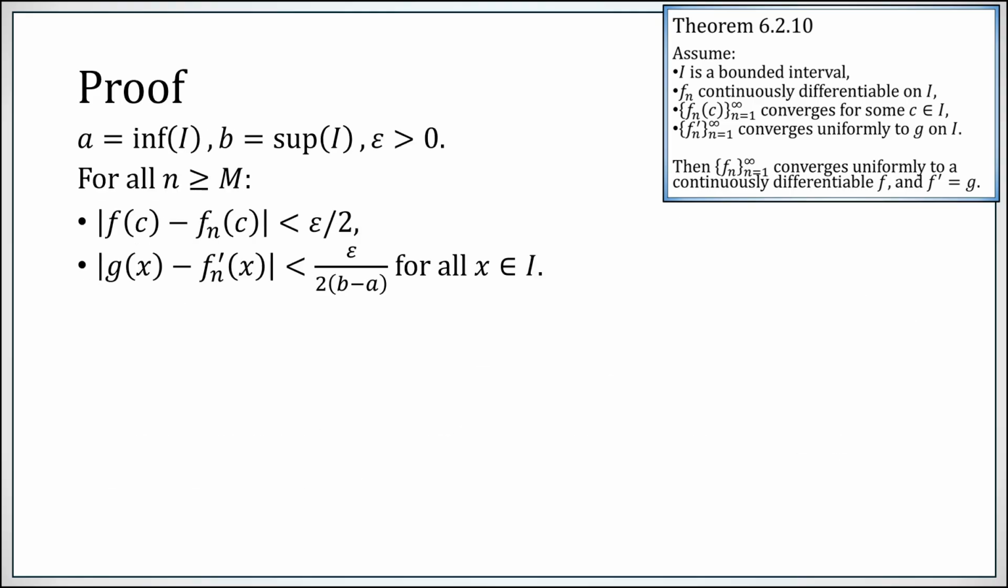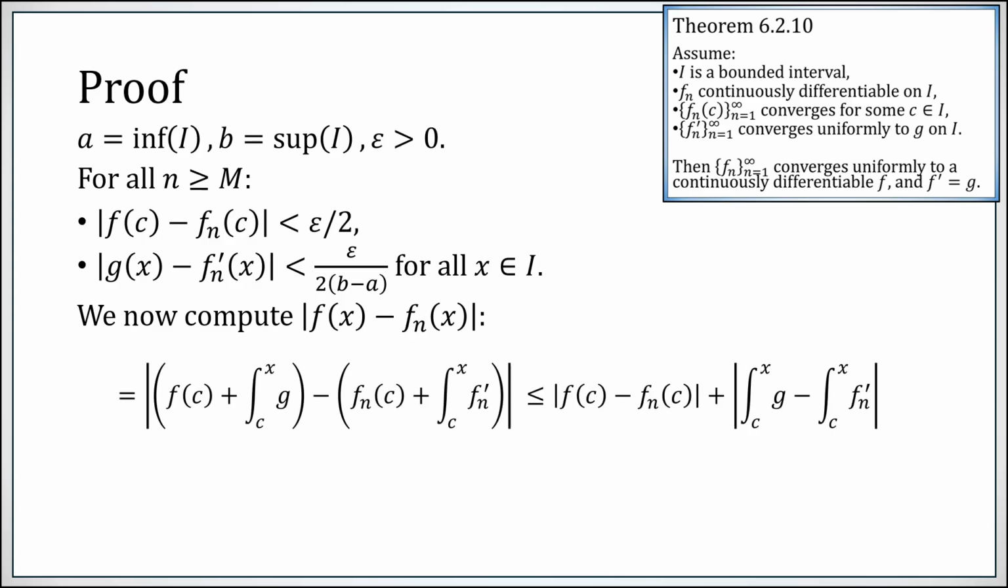Here's everything we have. We're now going to compute the distance between f of x and fn of x, again, for such large indices where all of the above inequalities hold. First things first, g is f prime. So to integrate f prime from c to x, you would simply throw the fundamental theorem of calculus at it and get f of x minus f of c. The minus f of c cancels this. In other words, this parenthetical term is simply f of x.